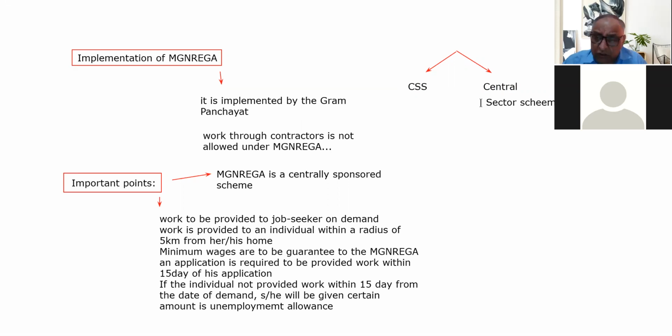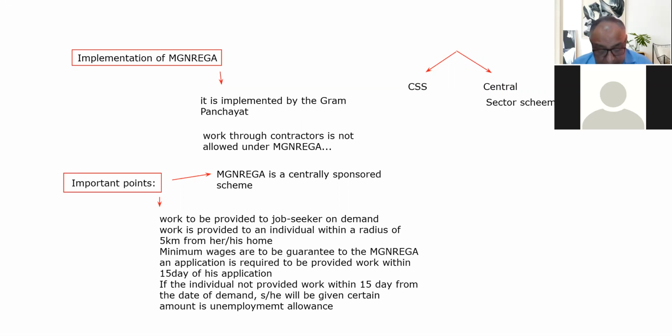So this is an important point. Please bear this in mind that Mandeka is a centrally sponsored scheme. How is it a centrally sponsored scheme? That we'll discuss further when we come to the funding pattern of the Mandeka scheme.